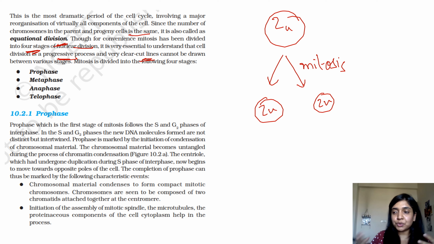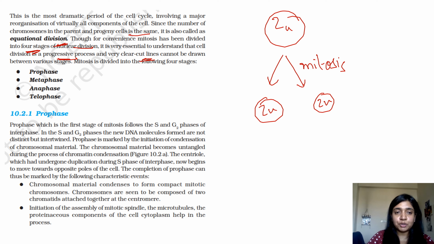But you cannot draw a clear cut line like, okay, prophase has just ended and metaphase has just started. You'll see the chromosomes in prophase, and eventually after some time they will be in metaphase. So that's how it goes.